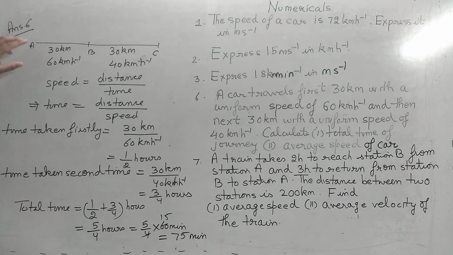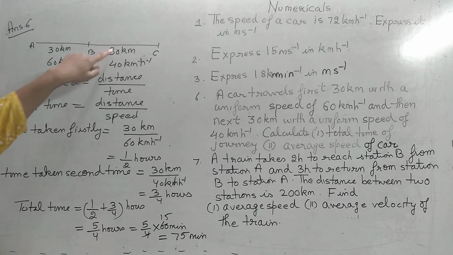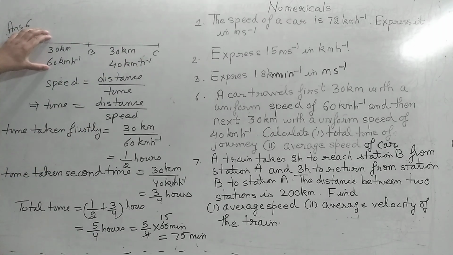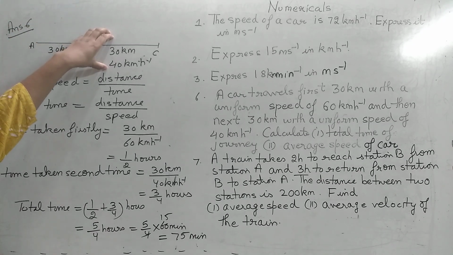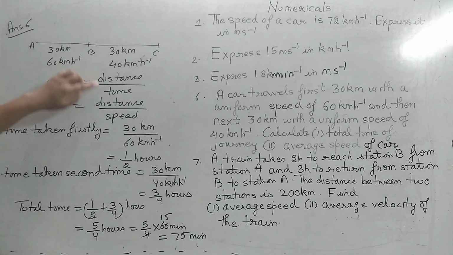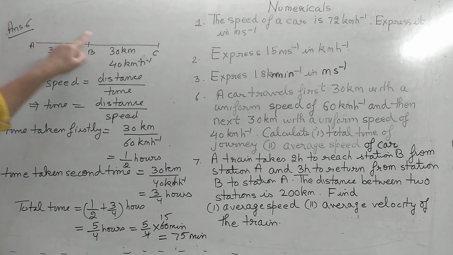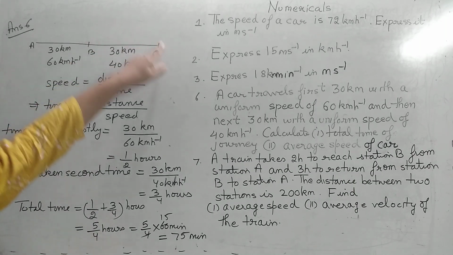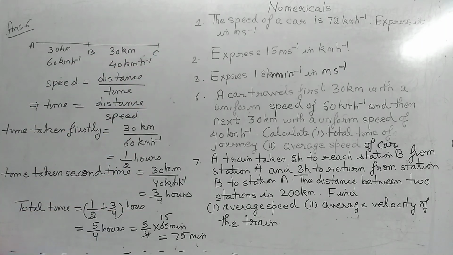Is that clear? So the car has traveled the journey in two parts. First part, this distance and speed, this distance and speed. What is the total time taken? Time taken in first part plus time taken in second part. If speed is distance by time, then what is time? Distance by speed. So यहाँ का time क्या होगा? Distance upon speed. What is the time taken here? That is also distance by speed.